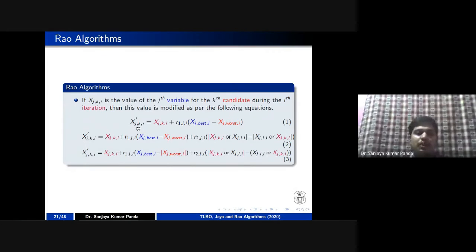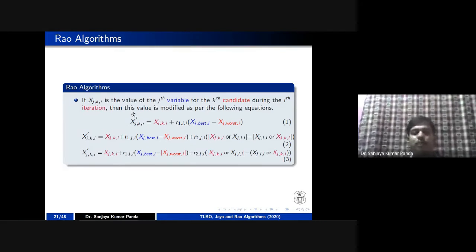I am telling you, the first one, j, is nothing but your design variable. Design variable means your subject. k is nothing but the student roll number, or you can say the student population number. i is nothing but the iteration. So the three values represent your variable, followed by the candidate, followed by the iteration.